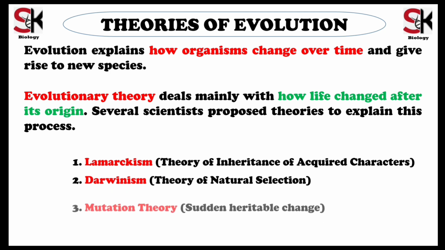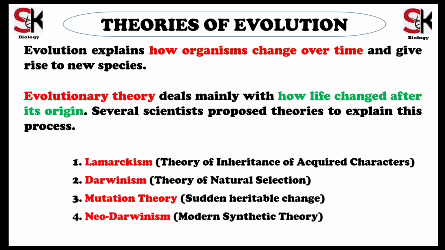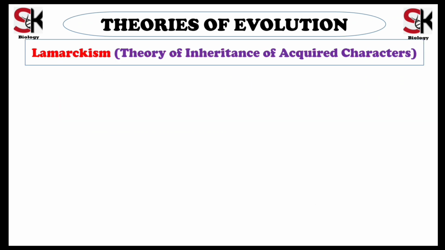The third theory is mutation theory, which looks at sudden heritable changes that occur in organisms. The fourth theory is Neo-Darwinism, our modern synthetic theory that combines multiple scientific disciplines. We will learn all these theories one by one in successive lectures. Let us begin with the first theory, that is Lamarckism.